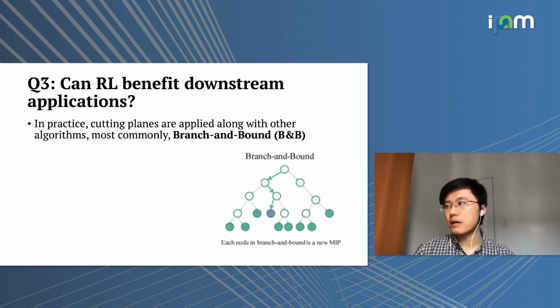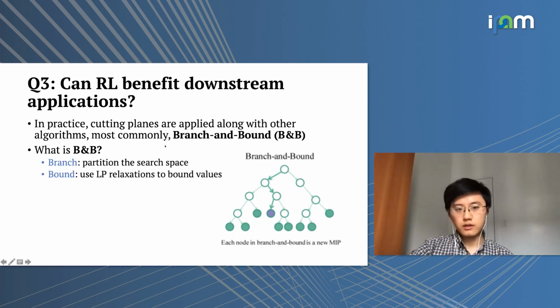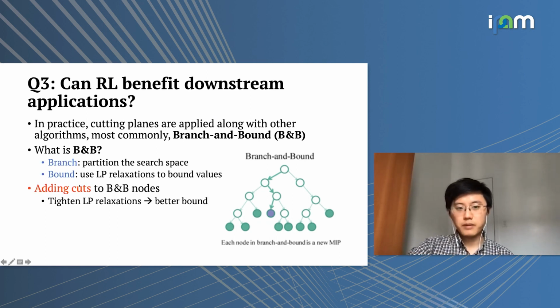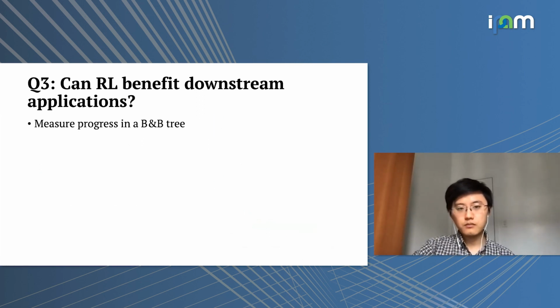And finally, a probably more exciting application is that we can directly combine cutting planes with a branch and bound algorithm. Branch and bound is basically an exhaustive search algorithm that carefully partitions the search space, but at the same time it uses LP relaxations to bound the values of the search tree. By adding cutting planes to the branch and bound tree, we're able to tighten the LP relaxations, which will lead to better bounds in the downstream algorithm.